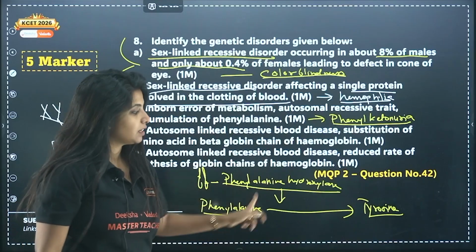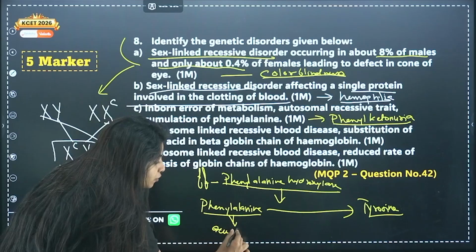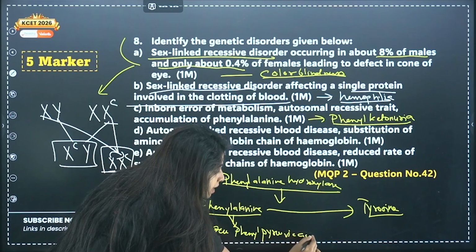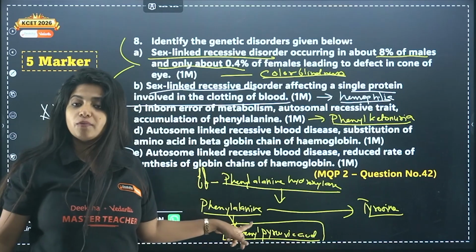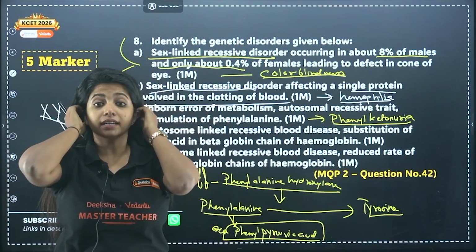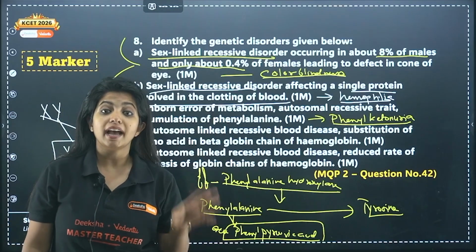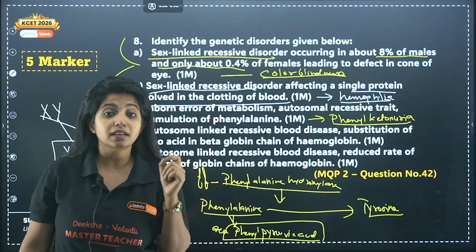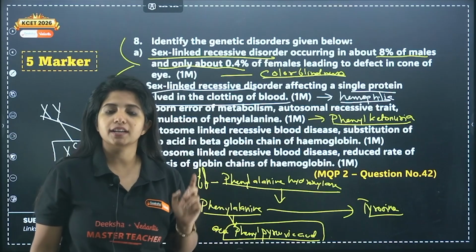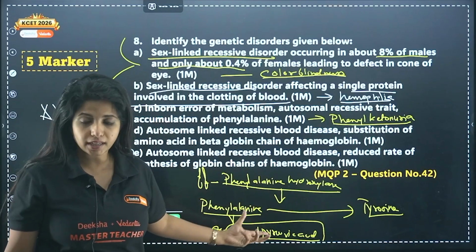Now, if this enzyme is not there, the conversion is not going to happen. If this conversion does not happen, phenylalanine gets accumulated in the form of phenylpyruvic acid. And if it is accumulating in our body in the form of phenylpyruvic acid, what is going to happen? We might have mental retardation, and this is not absorbed properly by the kidneys, which is why it is excreted through our urine, and the people who have this disease will have a foul odor in their urine as well. Got it? And mental retardation I already told you.